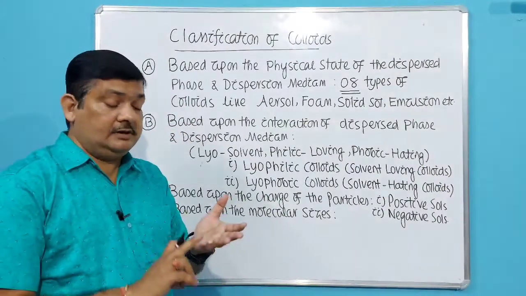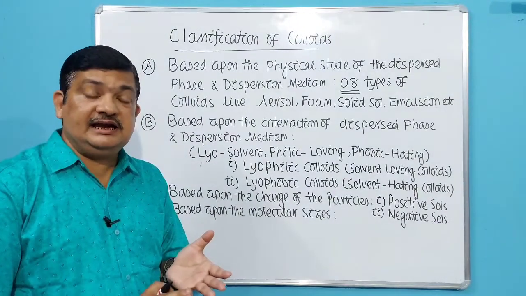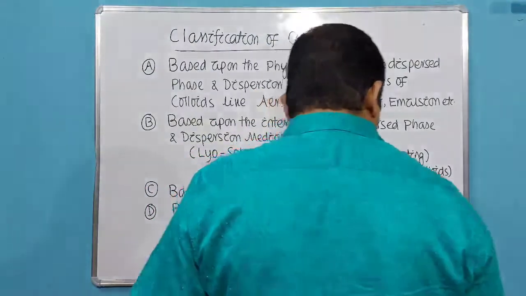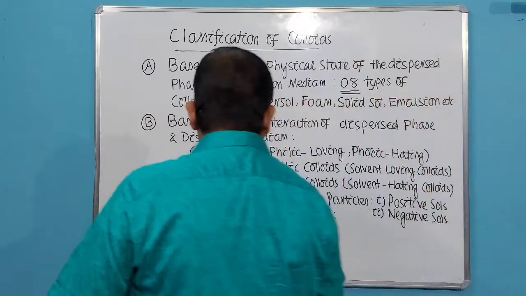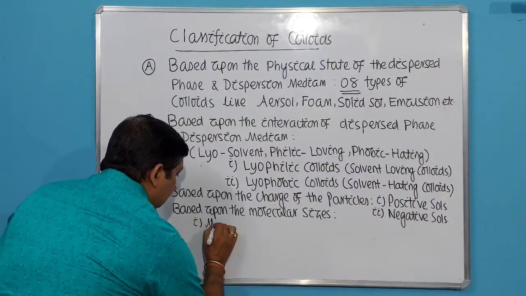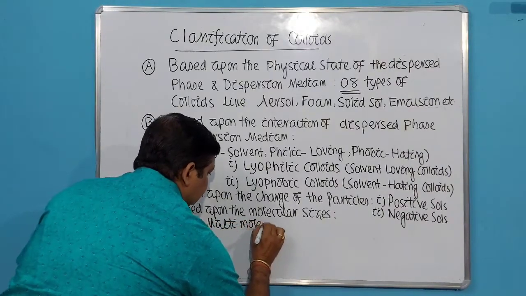What are they? Multimolecular colloids, macromolecular colloids, and association colloids. Okay. So based on the molecular size, the colloidal solutions can be of three types. What are they? Multimolecular colloids,